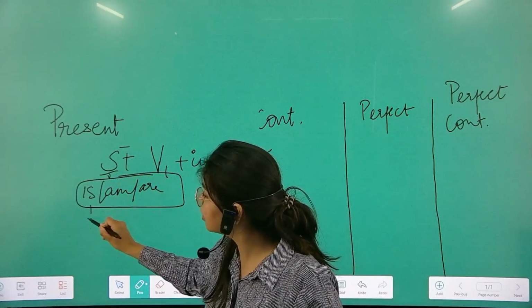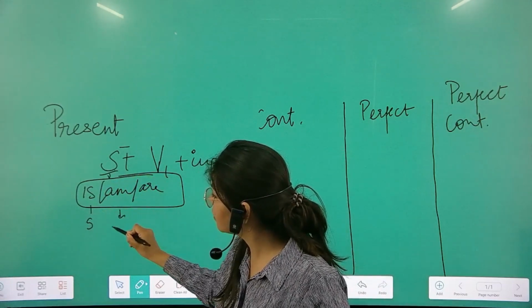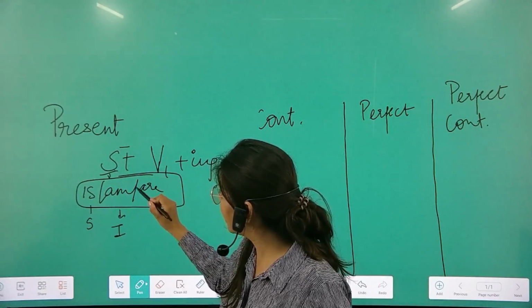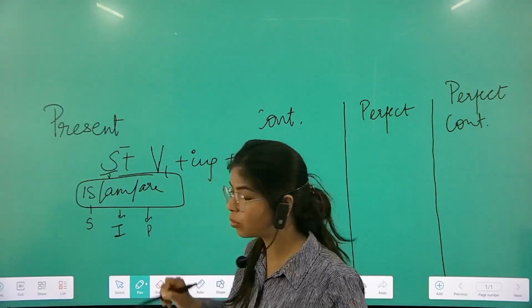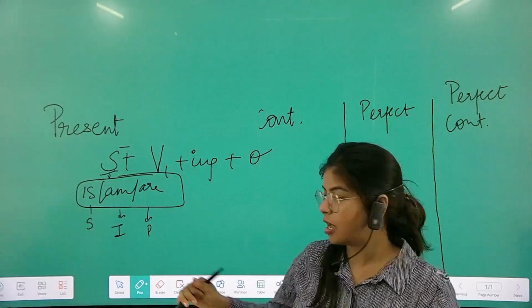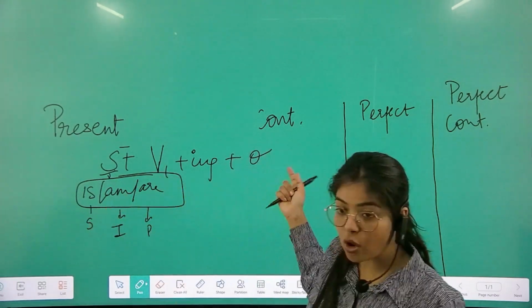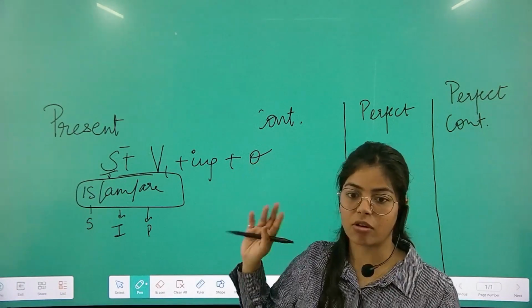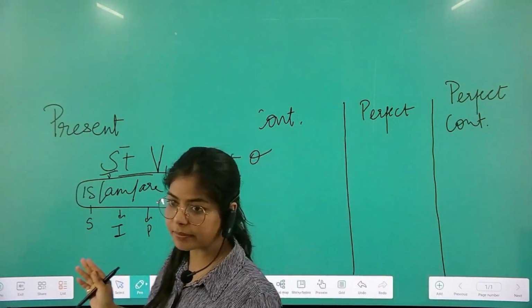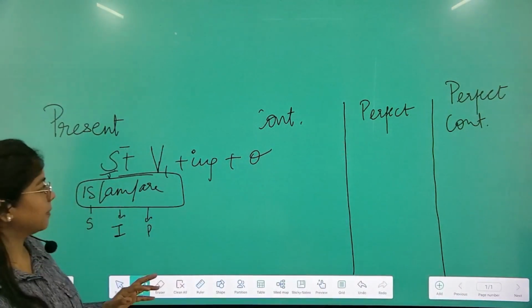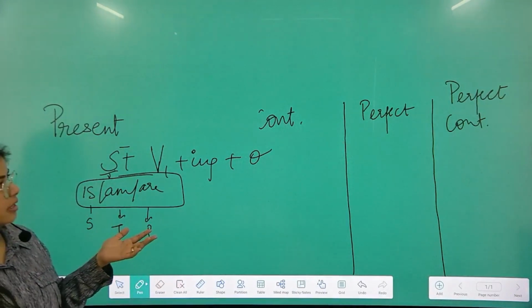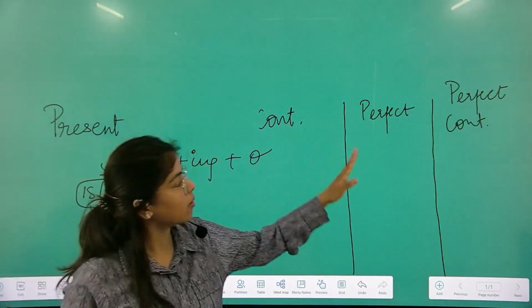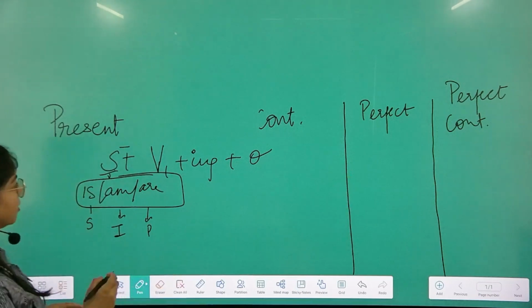If it is singular, if it is with the subject as I, and if we have plural. Okay? She is walking down the street, children are walking down the street, or I am walking down the street. Very, very clear. Okay? And I think, do I need to write the example or shall I shift to the perfect form? Because now I could relate better.